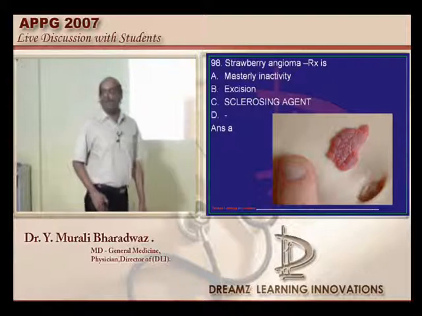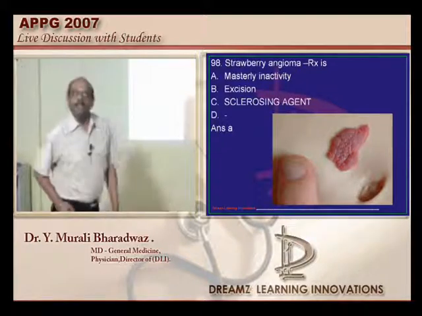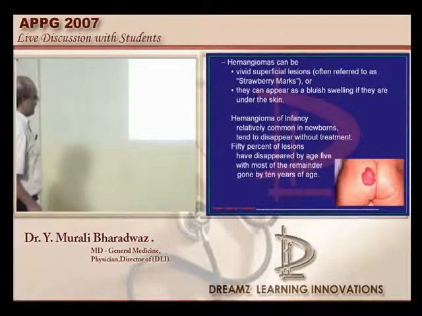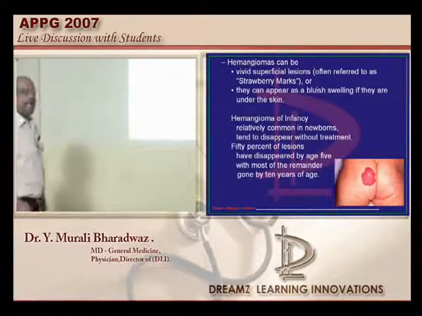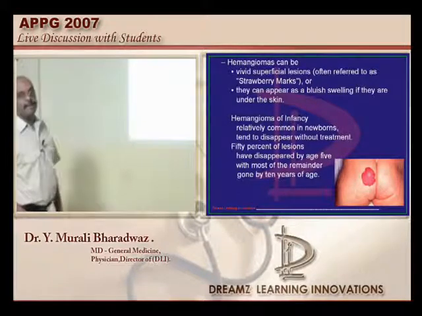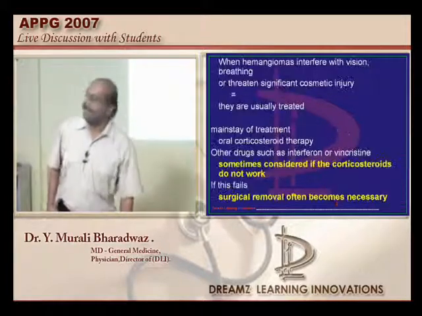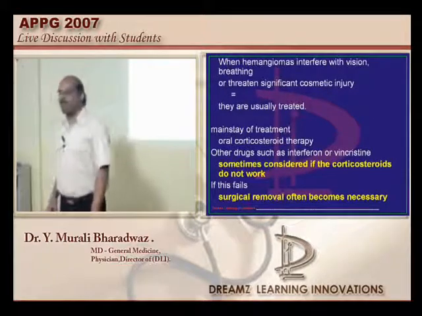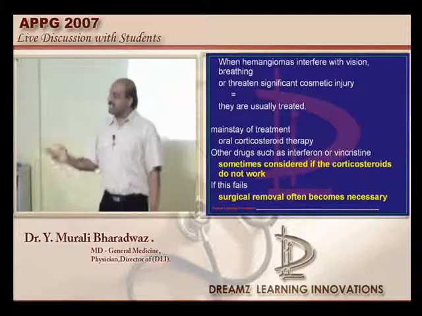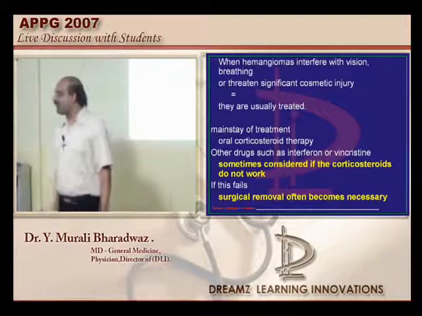Strawberry angioma, what is the management of choice, doctor? Yes, a few things are ignored in life. So basically, doctor, it will regress by the age of 5 years, and most of them will regress by the time it is 10 years of age. You are living in India, but if you are living in US, what is the chance the little child can go and sue the father in the court of law?